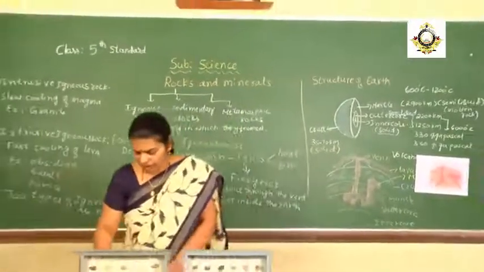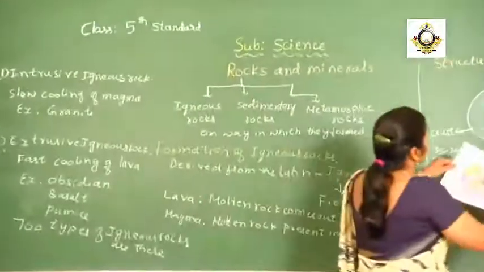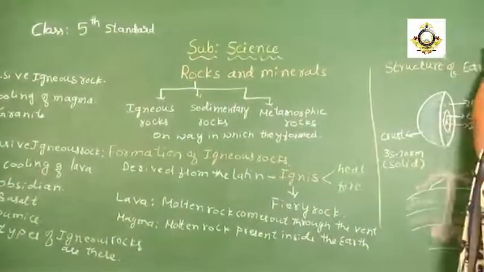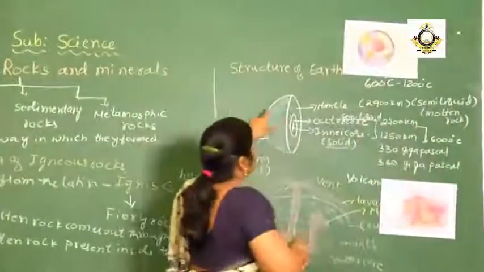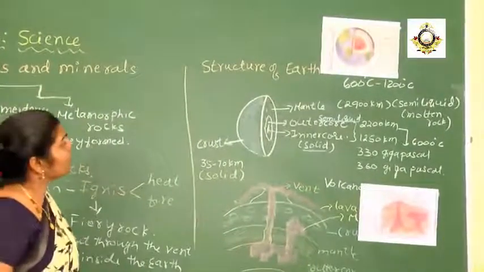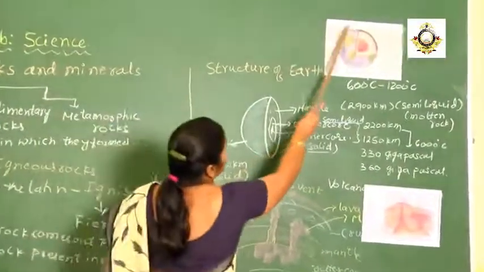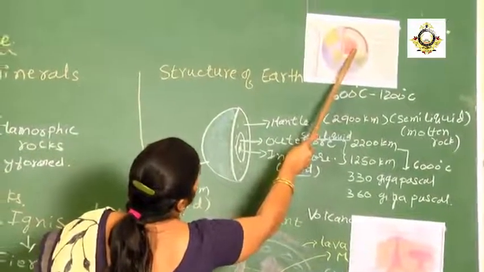Then we also have another picture of the structure of the earth in a different way. I have it in the form of half of a lemon. But this is another type where we consider the inner core, outer core, and mantle.